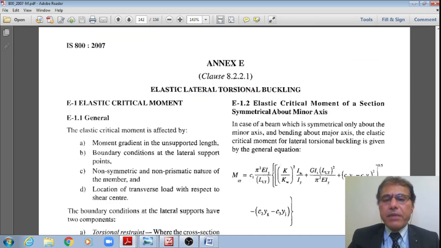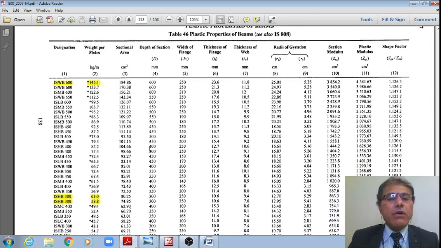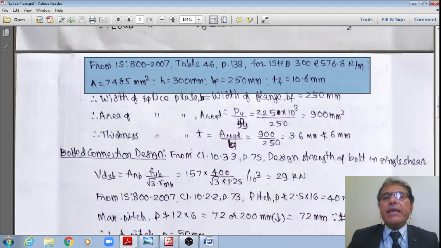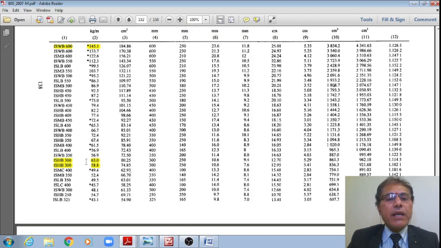Yes, now I am on page number 138, wherein I need to refer to the section ISHB 300 at 576. Therefore, for this I have the relevant properties.